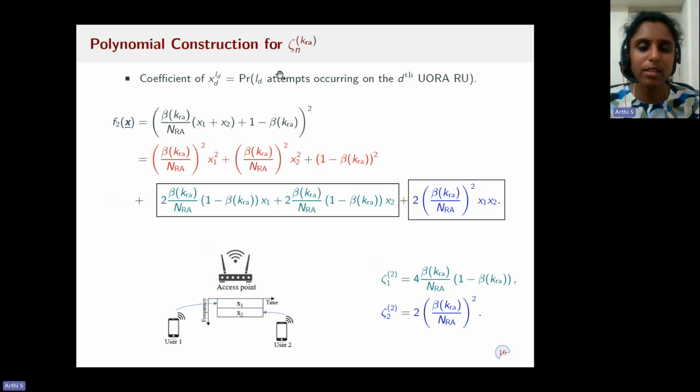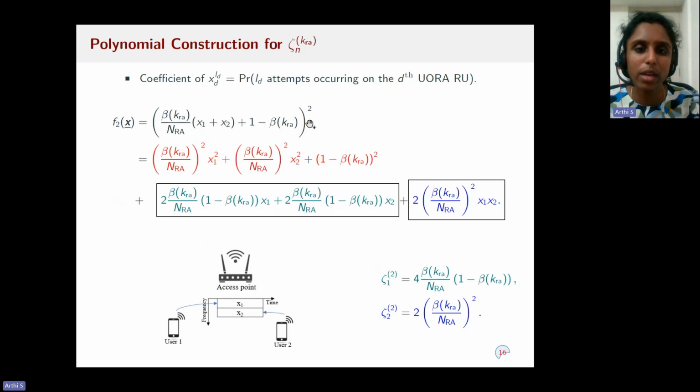This construction in this slide is shown for 2 UORA users and there are 2 random access RUs. And the coefficient of x_d to the power L_d captures the probability where there are L_d attempts occurring on the dth UORA RU.